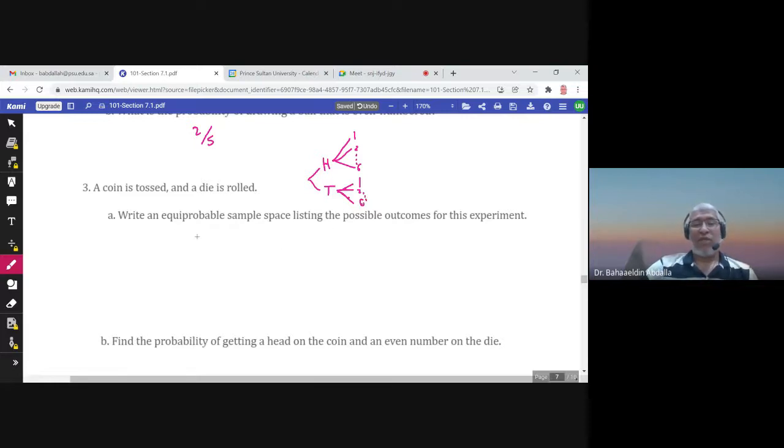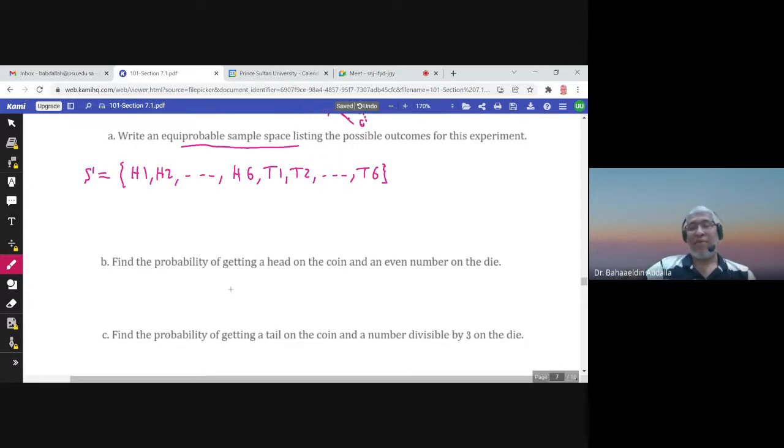So what is the equiprobable sample space here? The sample space would be H1, H2 up to H6, so the coin is head and the die is from 1 to 6, or T1, T2 up to T6. And we have 12 elements in the sample space.